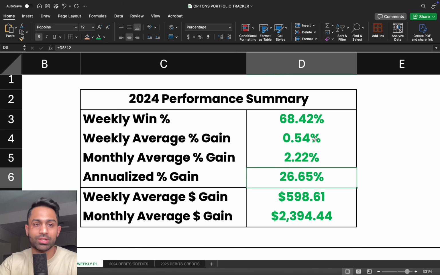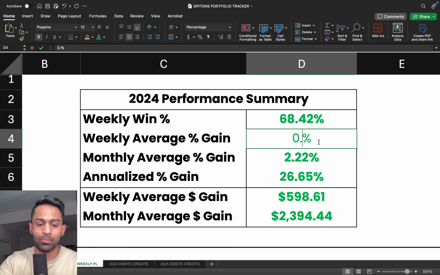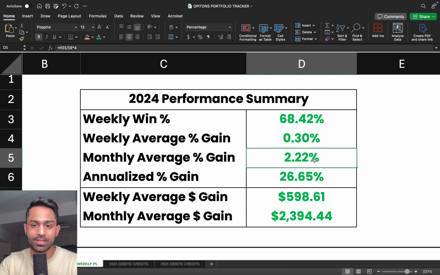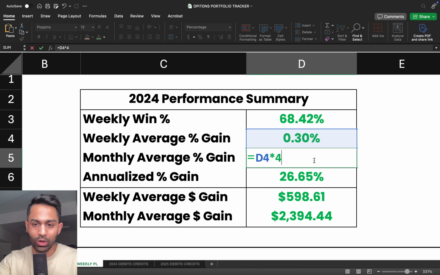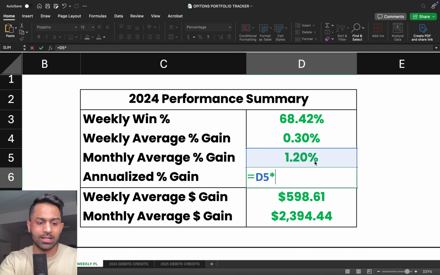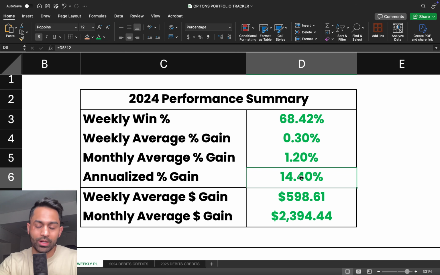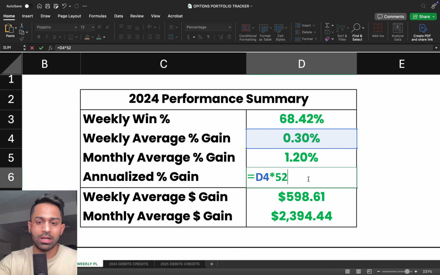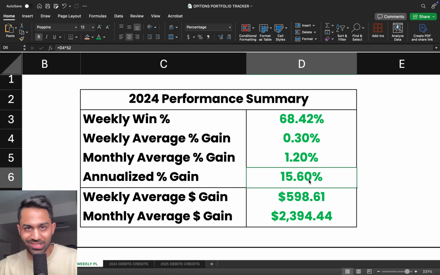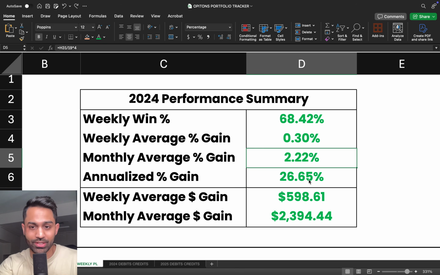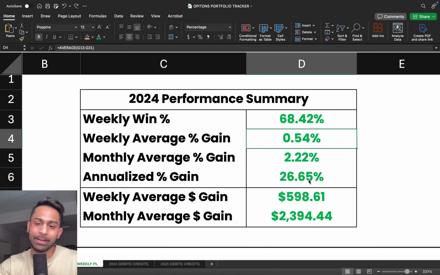If I reduce this number down to, let's say, 0.3, you'll notice that, let me just do this very quickly, this times 4, and then this times 12. So there you go. It comes out to around just over 14%. We can also do this times 52, and that comes out to just over 15.6. That's why I mentioned like 12 to 14 to as much as 16%. It can also be a lot more realistic target for options traders, especially if you are selling, right?